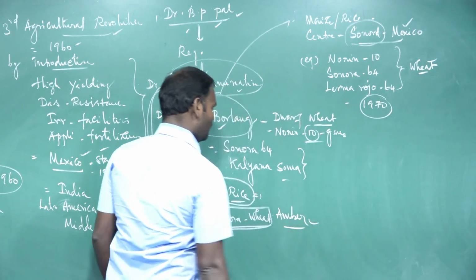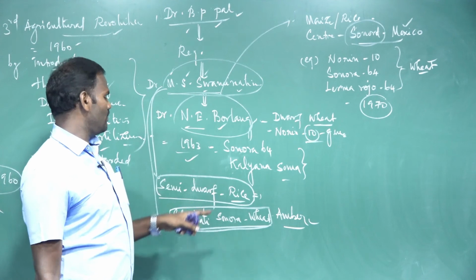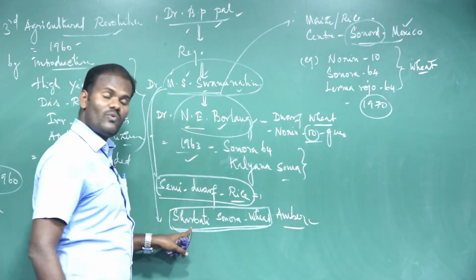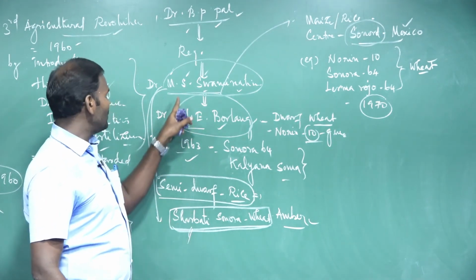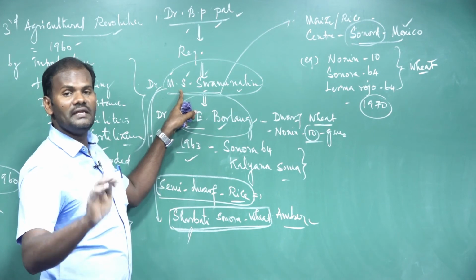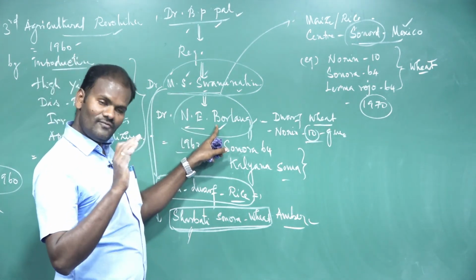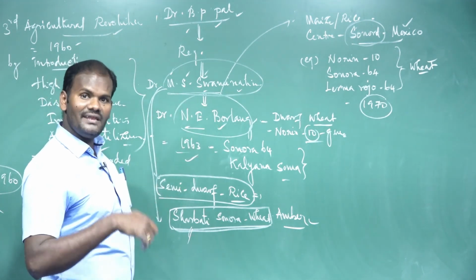These amber wheat varieties were developed by Dr. Mankombu Sambasiva Swaminathan. These are the basis for the Green Revolution in India. So he is called the father of the Green Revolution in India. Dr. Norman Borlaug, father of the Green Revolution. M.S. Swaminathan, father of the Green Revolution in India.